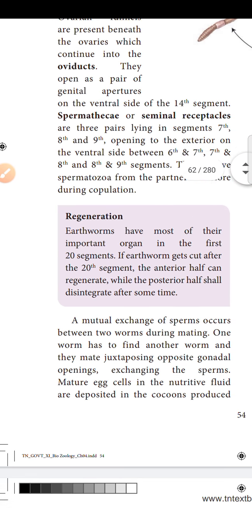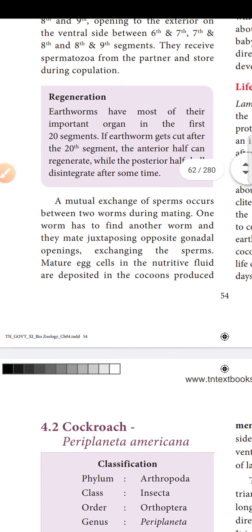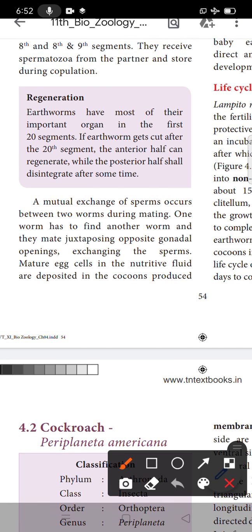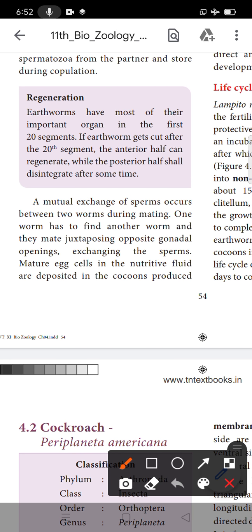This is the copulation. The mutual exchange of sperm occurs between two worms during mating. One worm finds another worm, and mating is just opposite, at the gonadal opening.